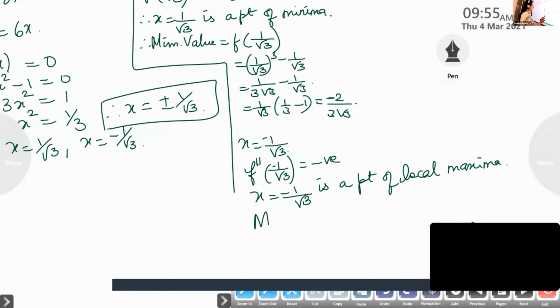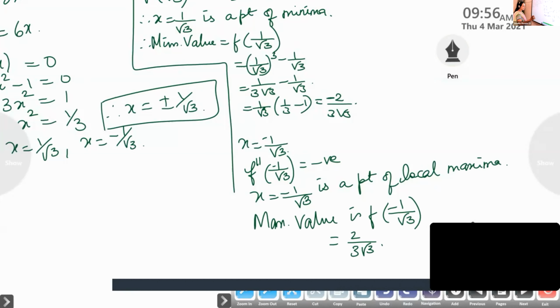And what is the maximum value? Therefore, the maximum value is f of minus 1 by root 3. Substitute this value and find out what is the maximum value. 2 by 3 root 3. It is 2 by 3 root 3.